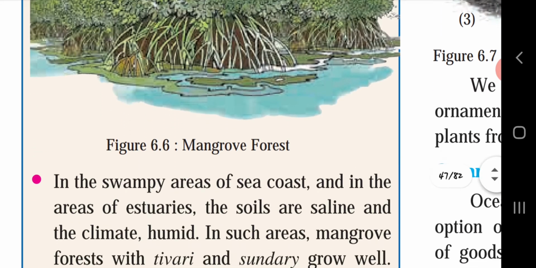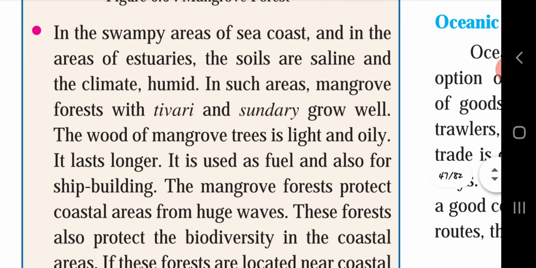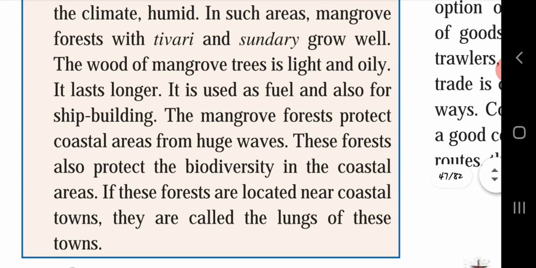The wood of mangrove trees is light and oily. It lasts longer. It is used as fuel and also for shipbuilding. The mangrove forests protect coastal areas from huge waves. These forests also protect the biodiversity in the coastal areas. If these forests are located near coastal towns, they are called the lungs of these towns.